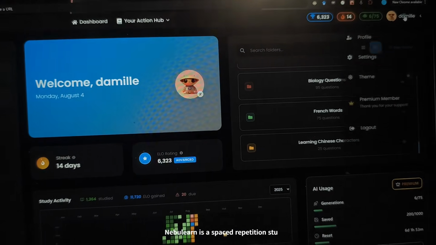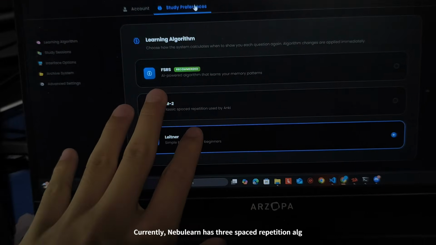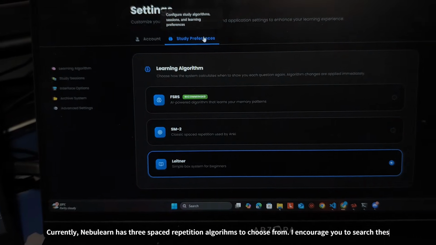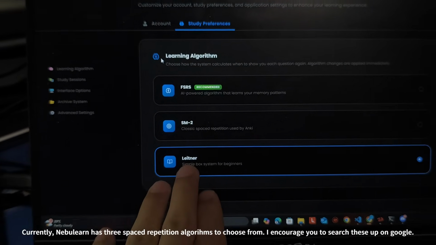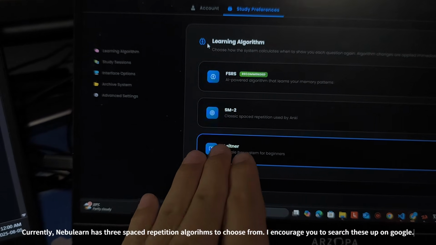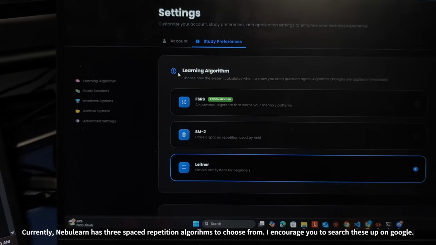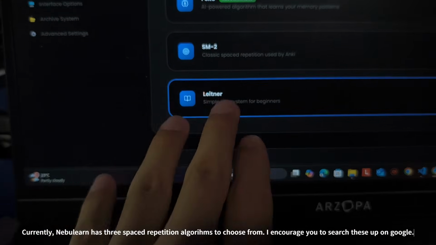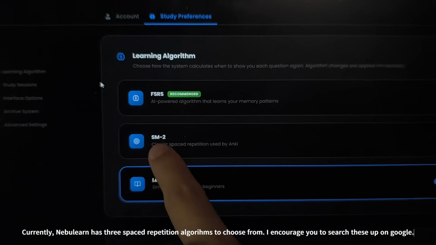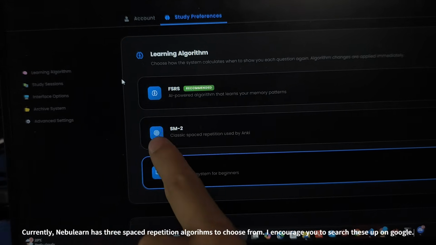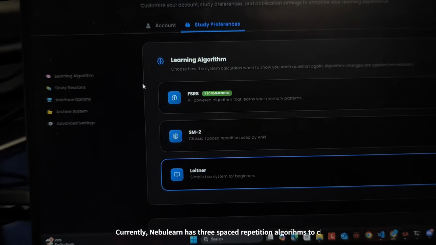So in Nebulearn, I've coded it so you can choose from 3 space repetition systems, and I might work on adding some more. There's a Leitner system, which I currently use. It's a simple box system where each box corresponds to a number of days in which a question will be due. So you can search it up if you want to know more about it. This is the SM2 algorithm. If you're familiar with Anki, you know SM2. This is the default algorithm, at least when I was using Anki. I'm not sure right now.